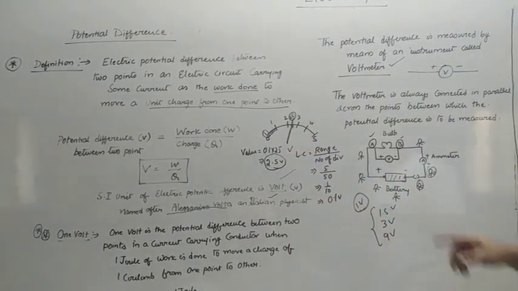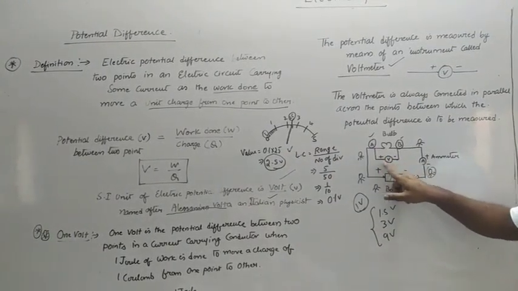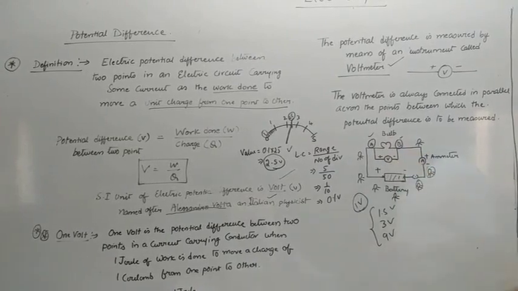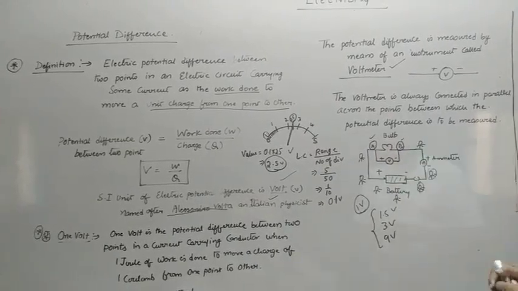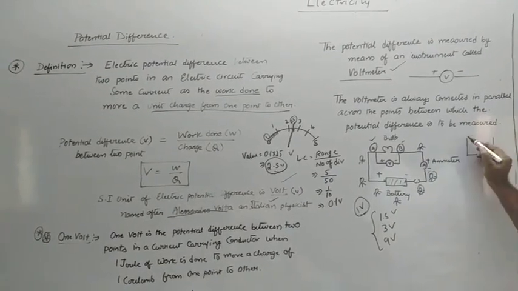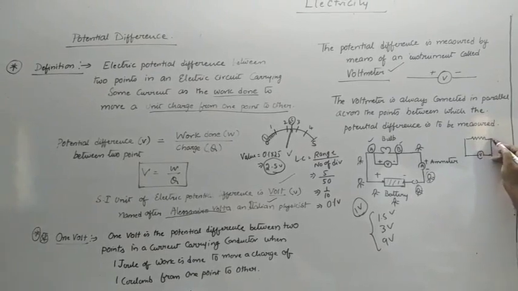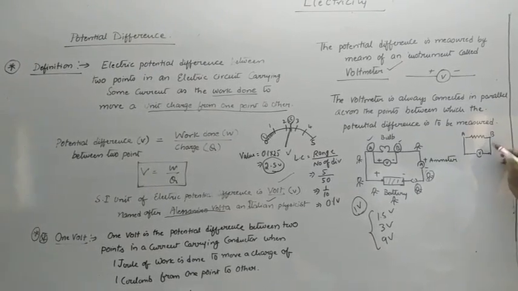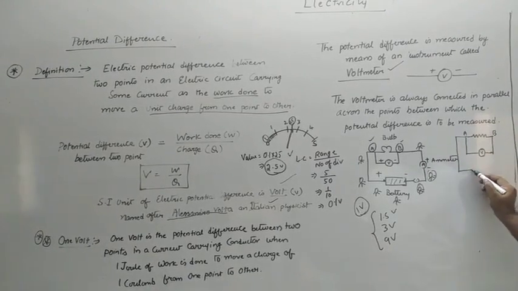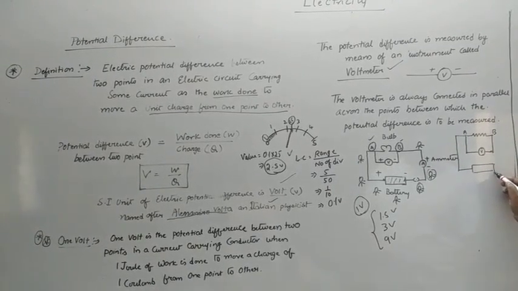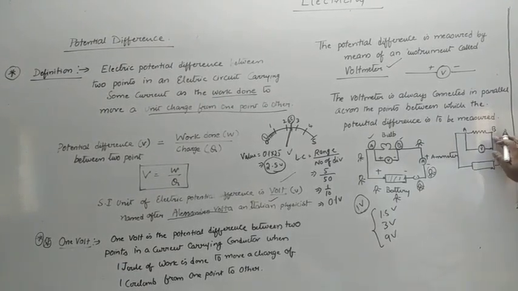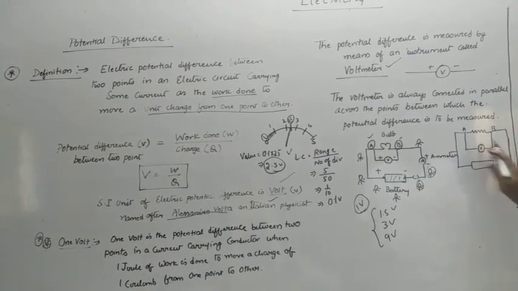So generally this voltmeter is connected in parallel across the points around which you need to find out the potential difference. So voltmeter is always connected in parallel across any particular points where you want to measure the voltage. This is called parallel connection, and this is called a series connection. So voltmeter is always kept in parallel connection only. It is never kept in series.